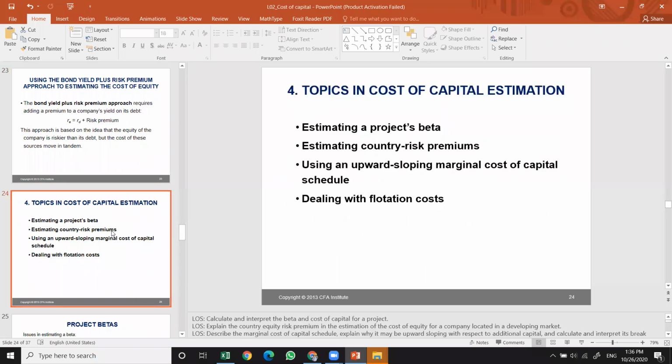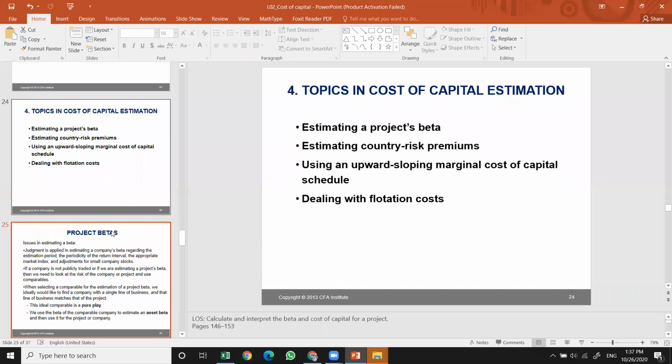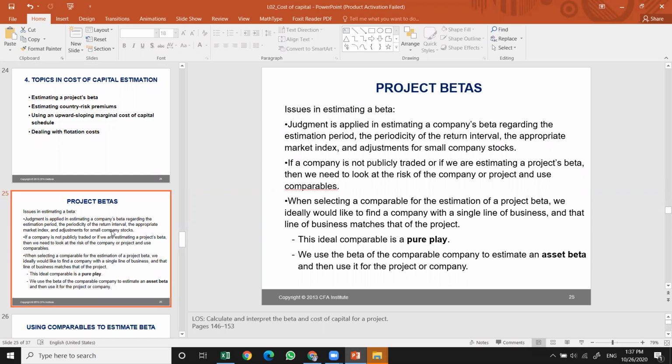So this is the third approach. The topics in cost of capital estimation are estimating the project betas, estimating the country risk premium, using an upward-sloping marginal cost of capital schedule, and dealing with the flotation cost. So project betas, and judgment that is applied in estimation of the company's beta. And as I said, the beta represents the volatility of certain companies. So regarding the estimation period, the periodicity of the return interval, and the appropriate market index. And the last is the adjustment for small company stock.